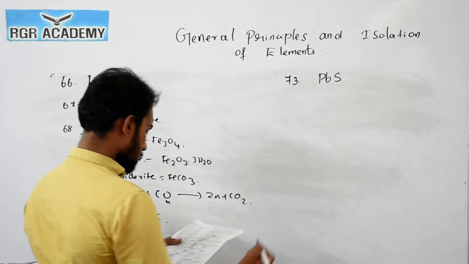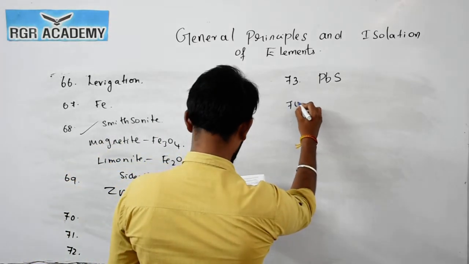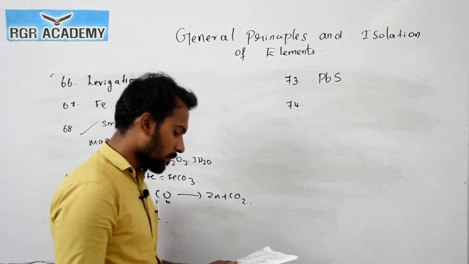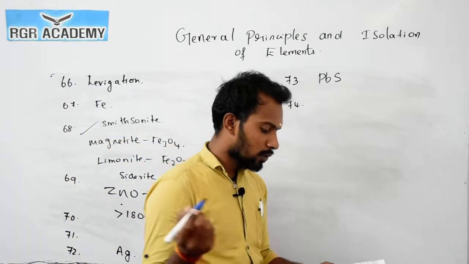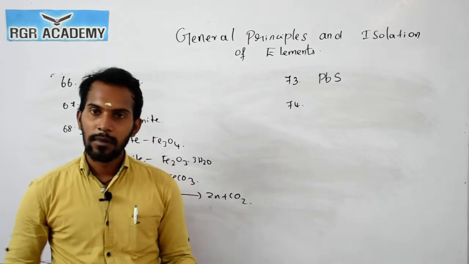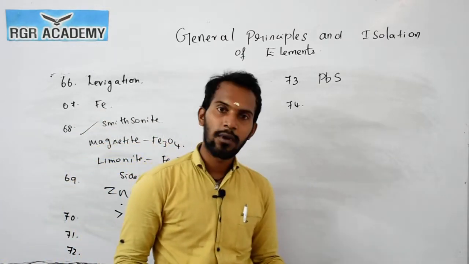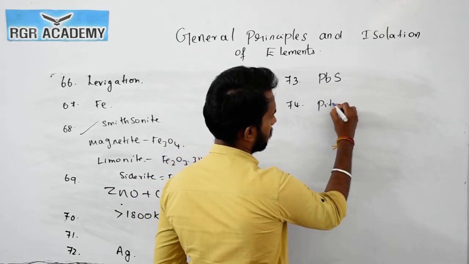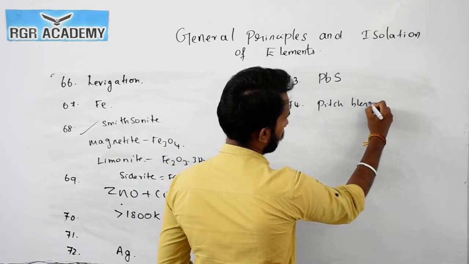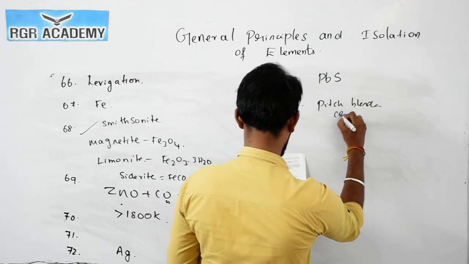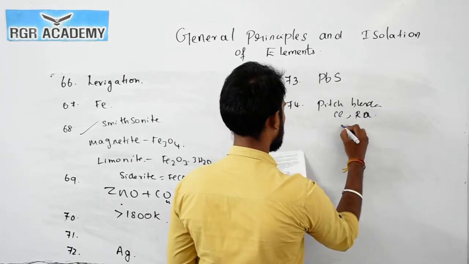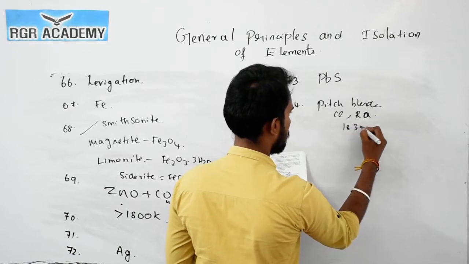Now the question number 74. The ore pitchblende is the main source of, and the options given are thorium, cerium, radium. Cerium and radium are obtained from pitchblende. The answer is both 1 and 3 is the right answer.